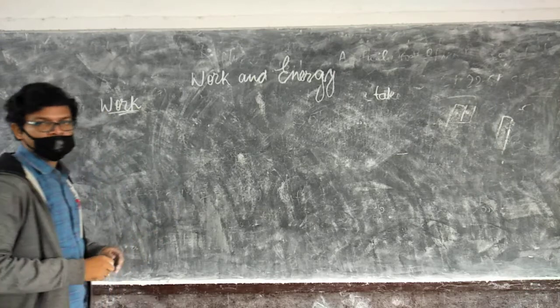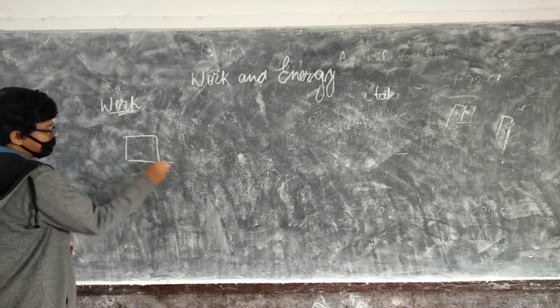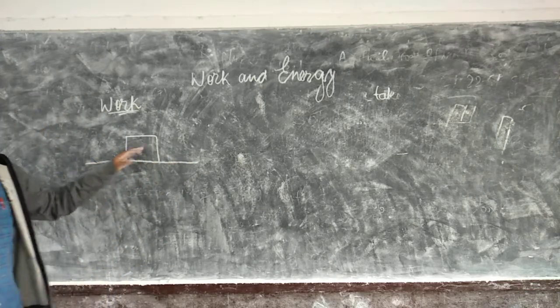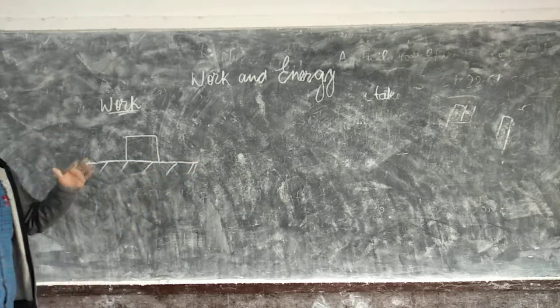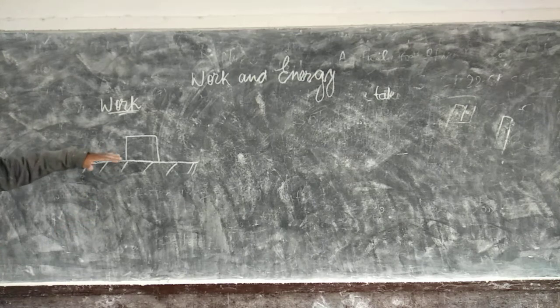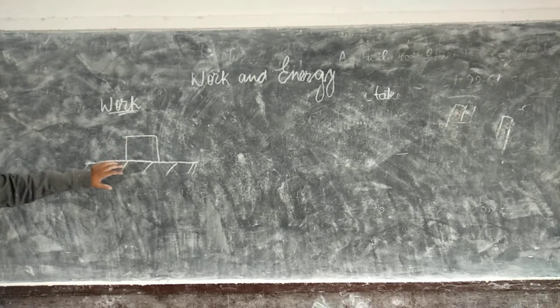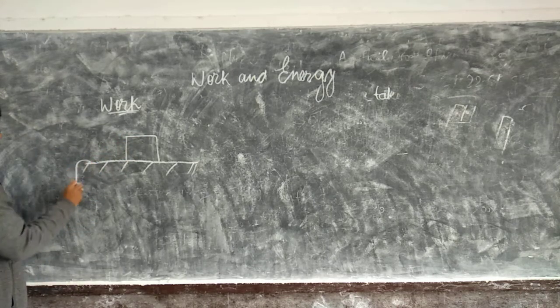So let us understand what is work. Suppose this is an object kept on a floor, and there is no friction present on this surface between this block and this surface. So friction is absent.